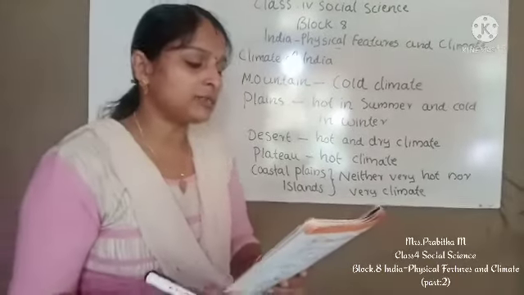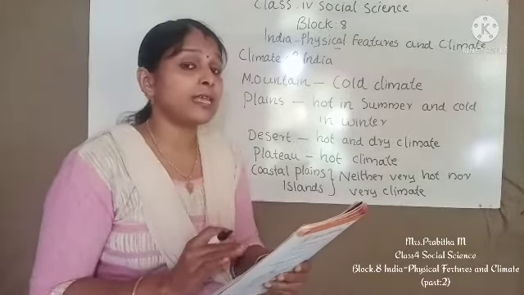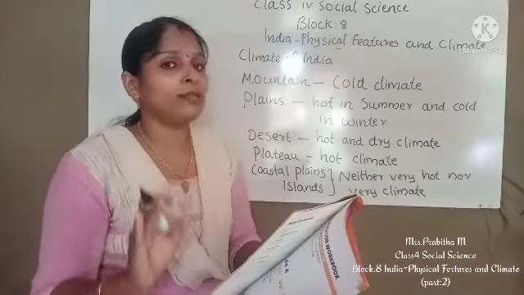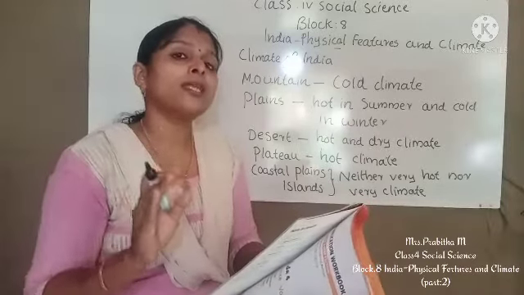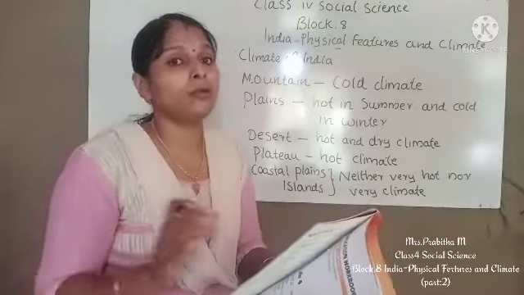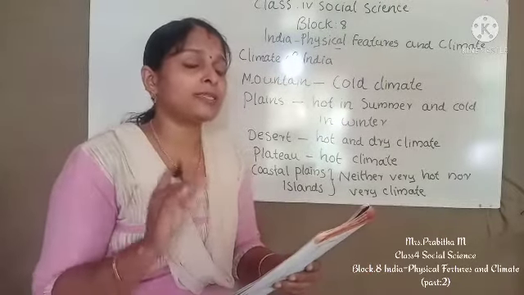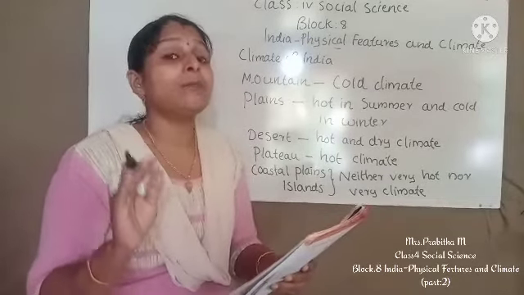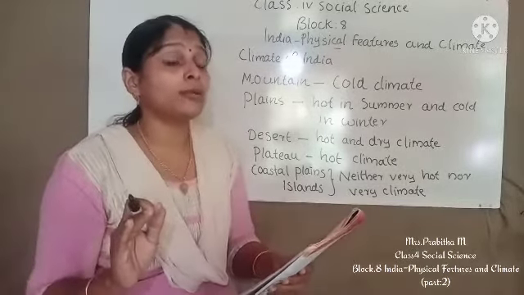So second one, it is northern plains. Yes, what is the climate in northern plains? Climate is hot in summer and cold in winter. Why? Because the people wear cotton clothes in summer and warm clothes in winter season. Okay, so how we will write the answer? In the northern plains climate is hot in summer and cold in winter because people wear warm clothes in winter and cotton clothes in summer.